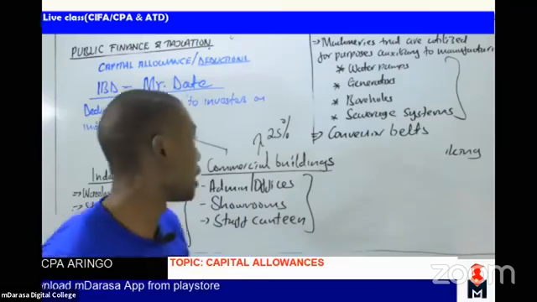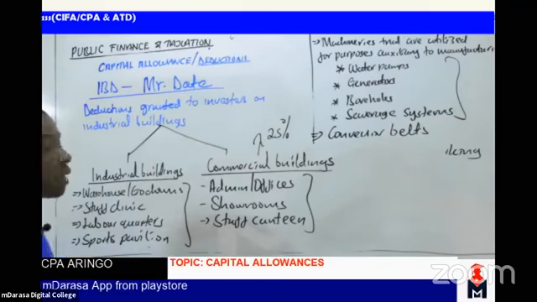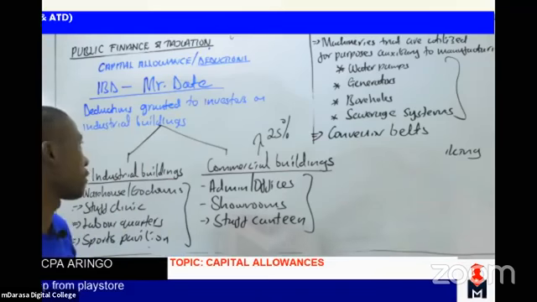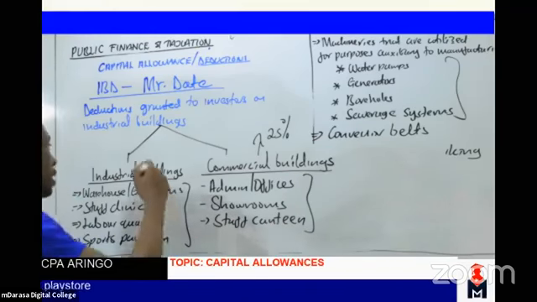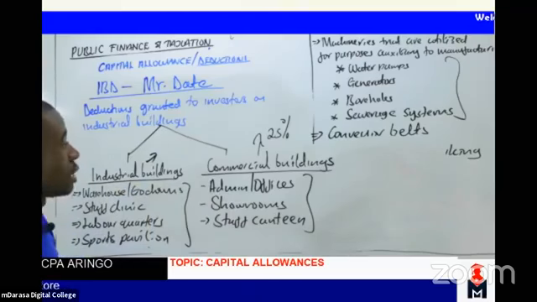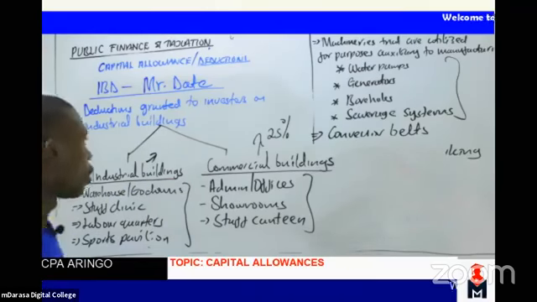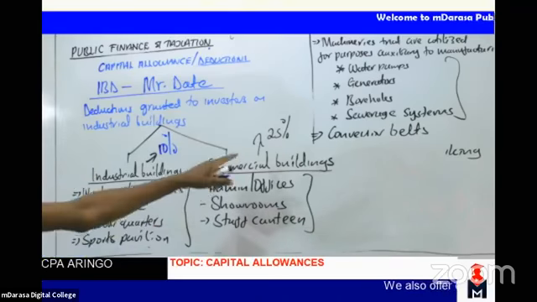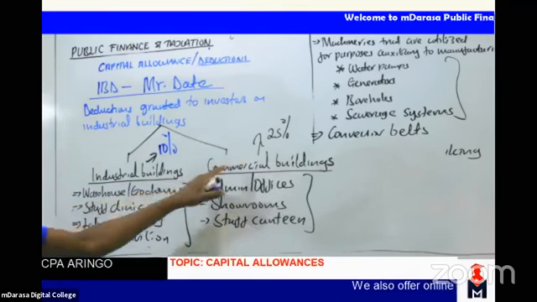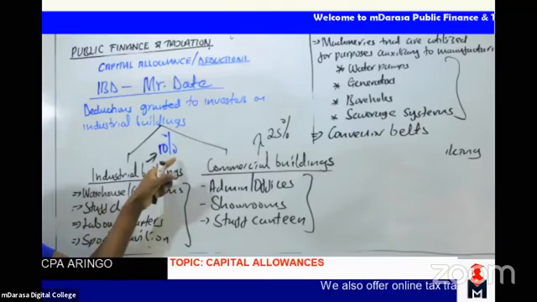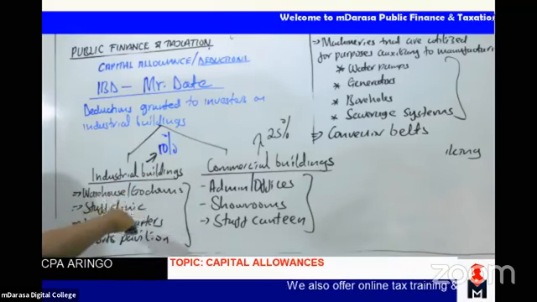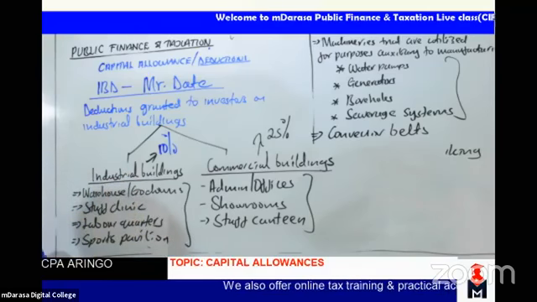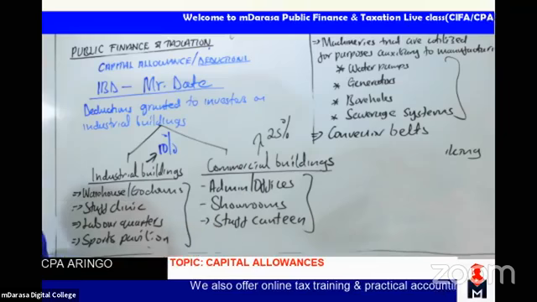So we are seeing that for a commercial building, we normally provide IBD at the rate of 25%, and for industrial buildings, we normally provide IBD at the rate of 10%. So commercial buildings at 25%, and industrial buildings at 10%. And I've given examples here of what will constitute industrial buildings and also what will constitute commercial buildings.